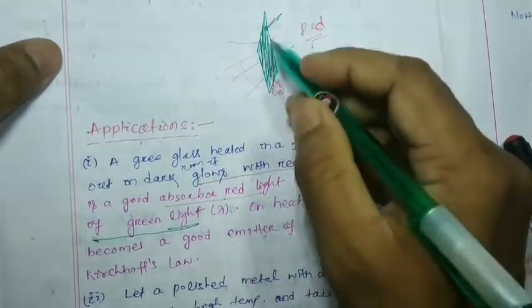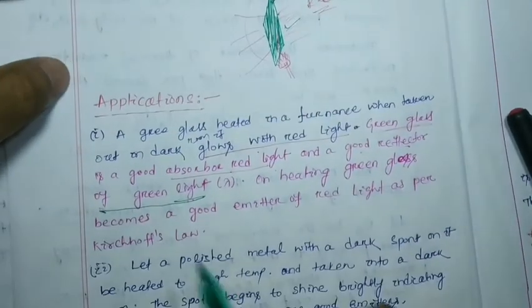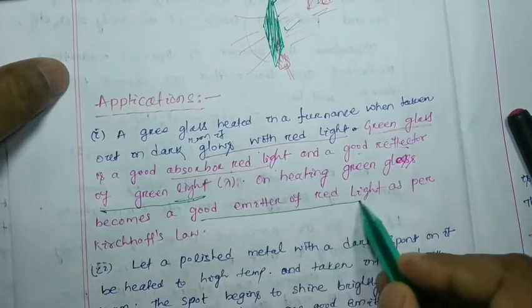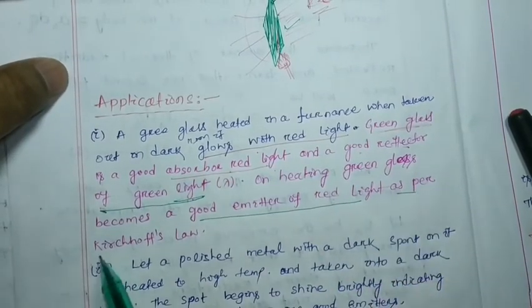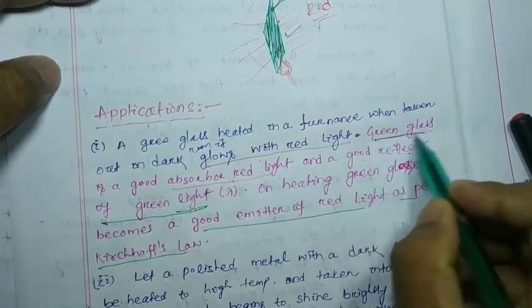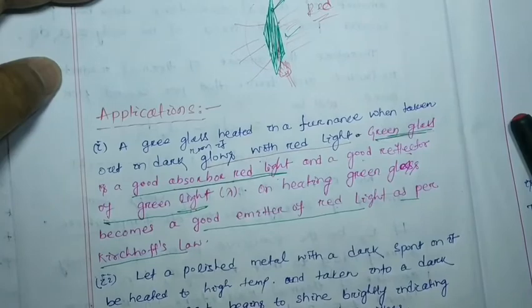On heating, green glass becomes a good emitter of the red light as per Kirchhoff's law.